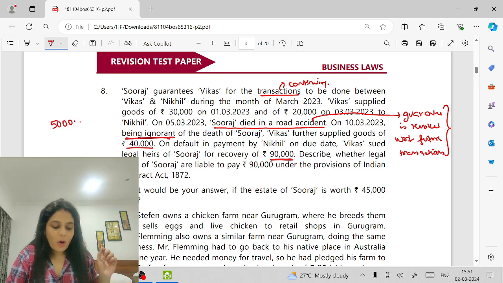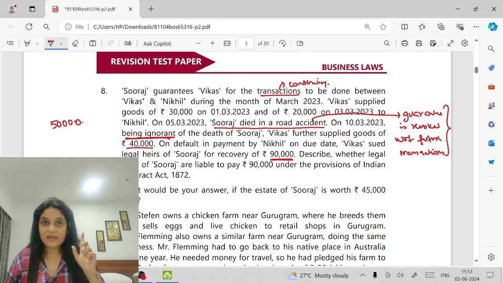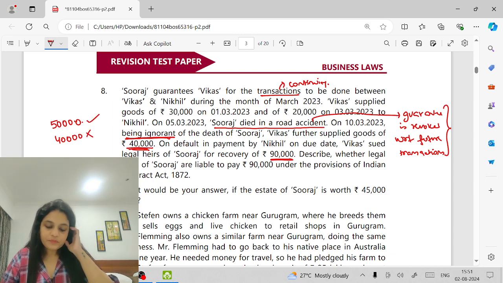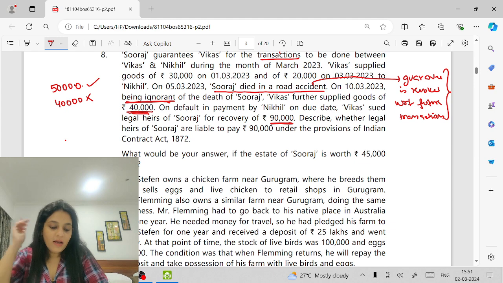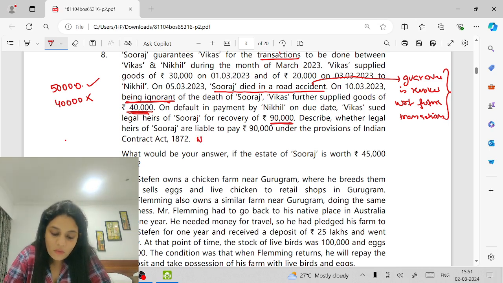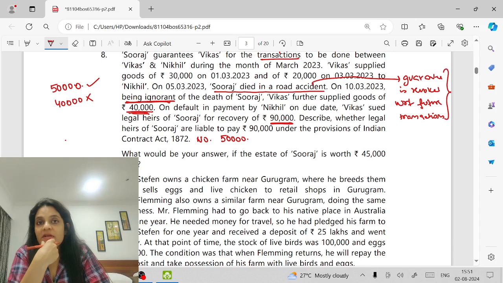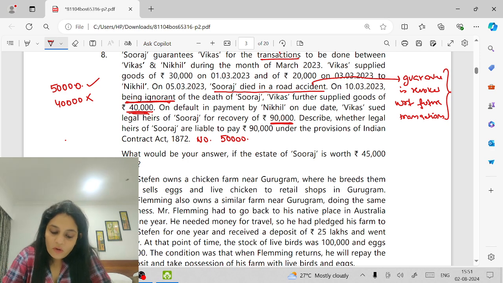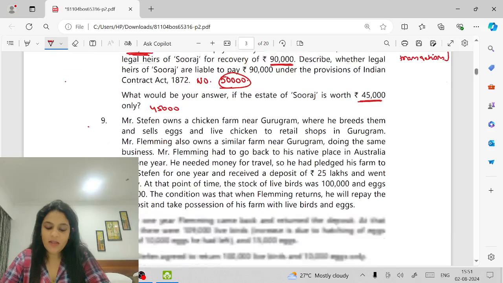50,000. Will the property of Suraj be liable for that? Yes. But for the contract made after his death, will the property be liable? No. Describe whether legal heirs of Suraj are liable to pay 90,000 under the provisions of the Indian Contract Act. No. How much are they liable to pay? 50,000. But tell me, are the legal heirs personally liable, or are they only liable up to the property? Only up to the property. Let's say, what would be your answer if the estate of Suraj is worth 45,000? Then in that case, they will only be liable for 45,000 and not 50,000.